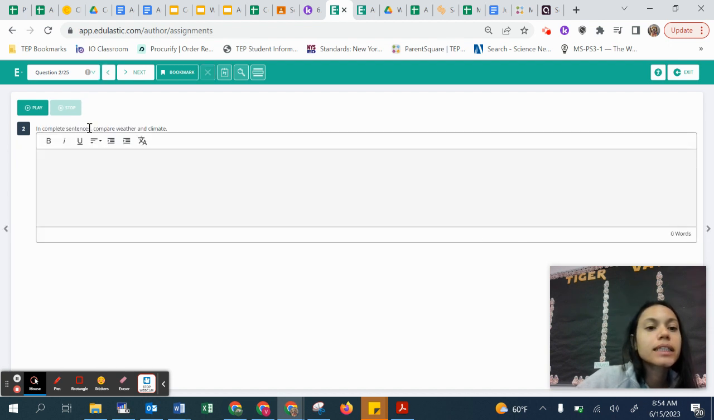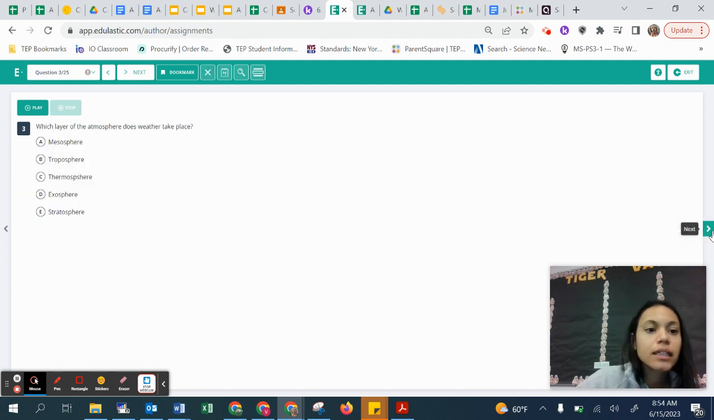Next, in a complete sentence or sentences, compare weather and climate. So you can start off by saying weather is this and climate is this. Okay, so complete sentences. Number three, which layer of the atmosphere does weather take place? Does weather take place in the mesosphere, troposphere, thermosphere, exosphere, stratosphere? Pick one. Feel free to pause this video, okay?